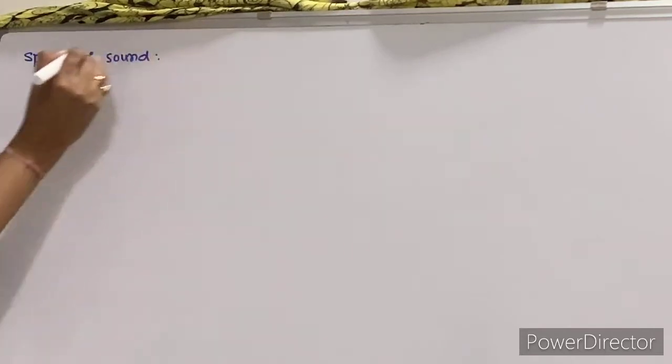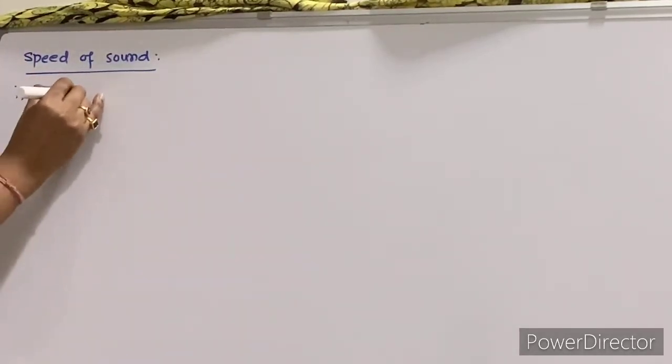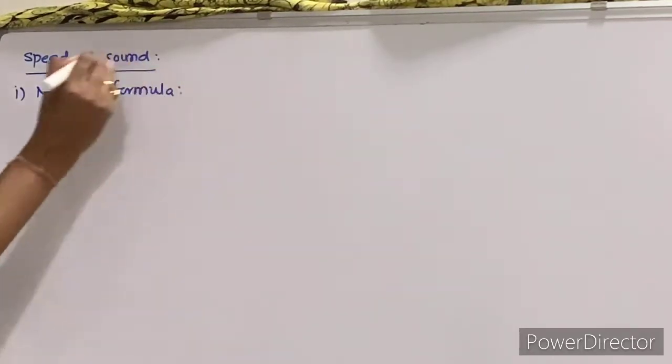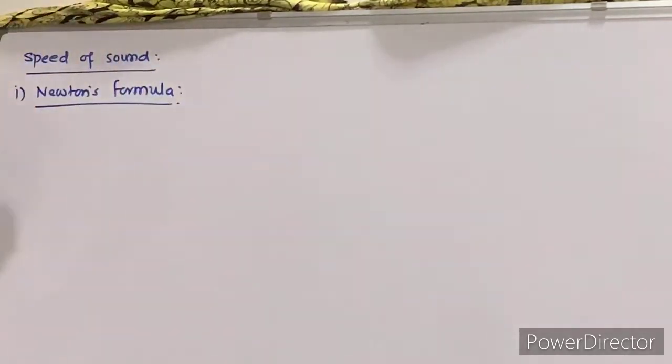There are various theories put forward. The very first theory was given by our great scientist called Newton. So you have Newton's formula, right? What is Newton's formula? Now this Newton's formula, this working part is not there. Actually, if I teach this part, it is just extra for you, right?